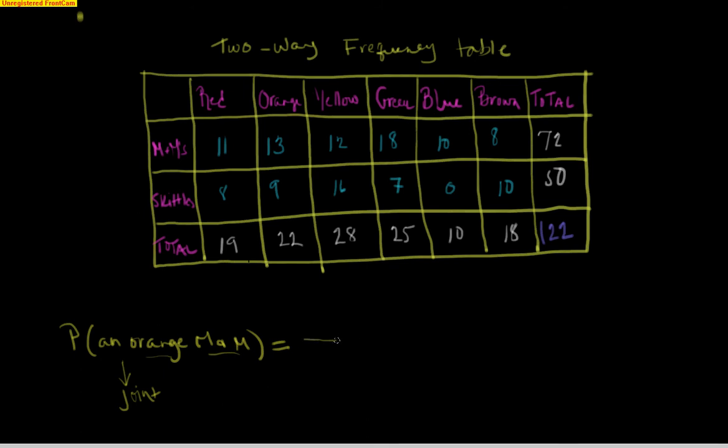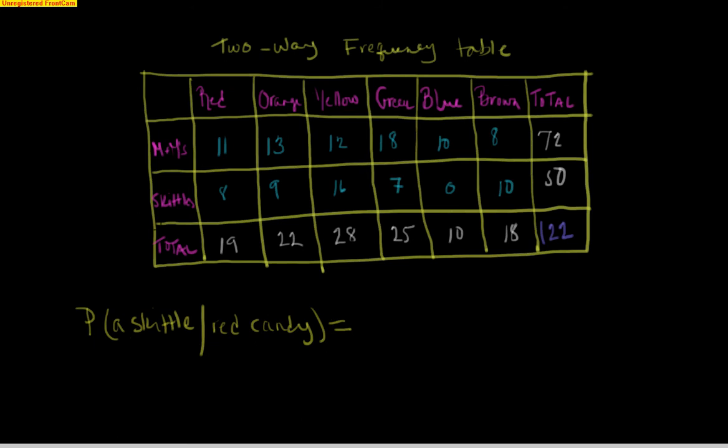So going over here to our formula, our bottom number is again 122. That hasn't changed. We still have the total possible outcomes of 122 candies to choose from, except now we're just talking about the orange M&Ms. So we have 22 orange candies, but only 13 of them are M&Ms. So it's just this 13. There's only 13 successes. There's only 13 ways to get what we want of an orange M&M. Okay, so that is what we call a joint probability. So even though we have different names here, all these probabilities fundamentally have the same basic formula.